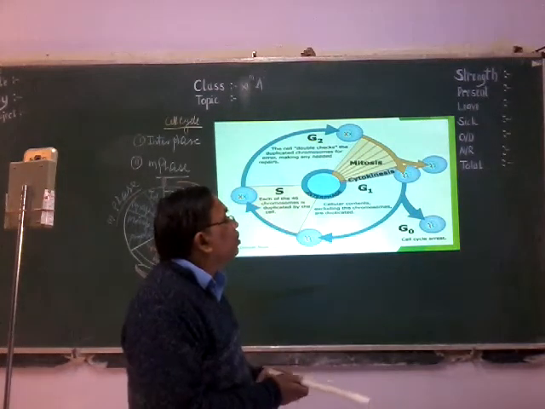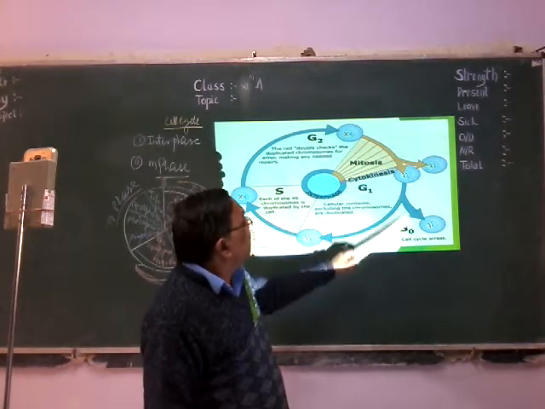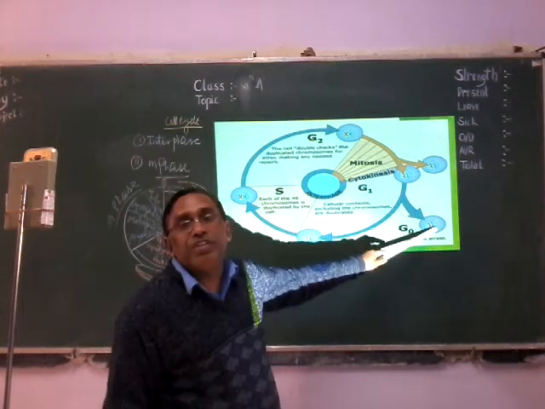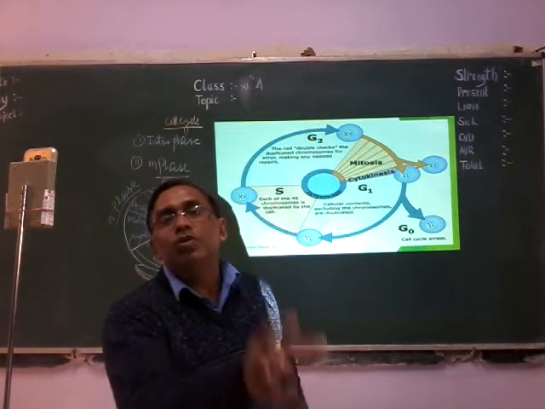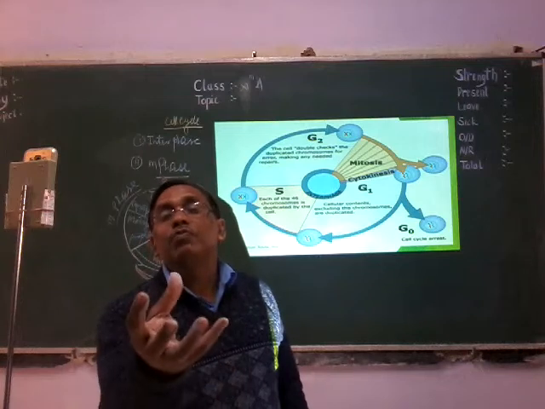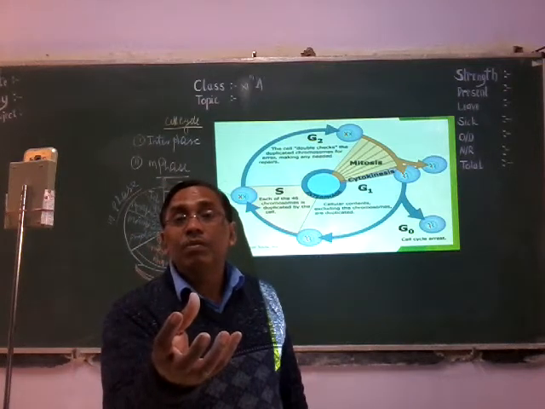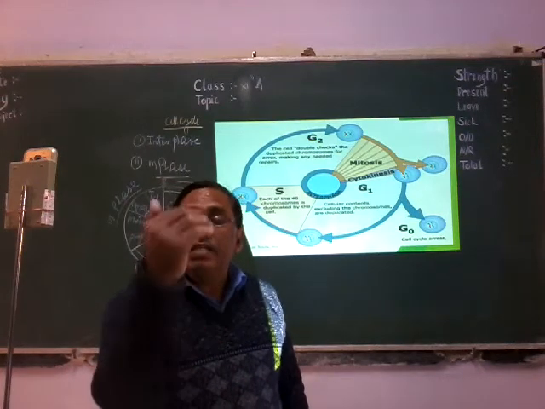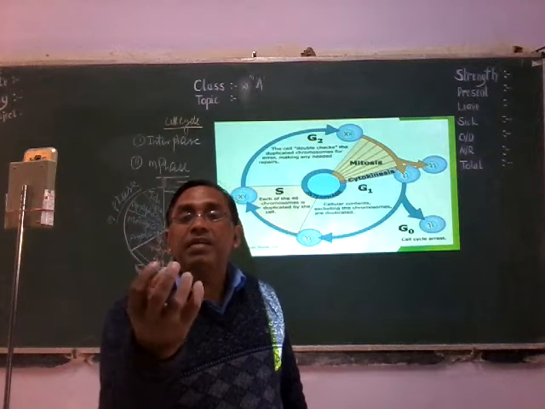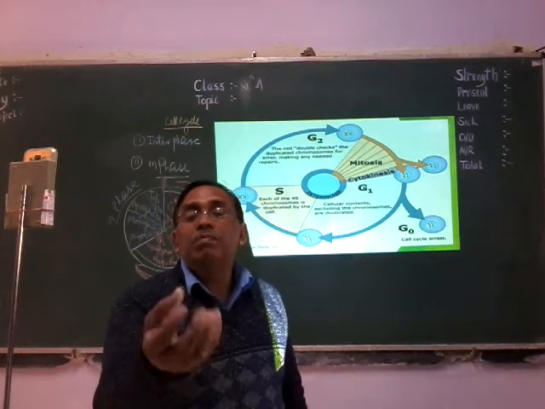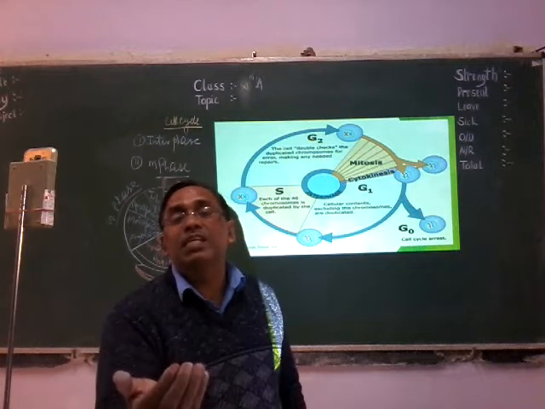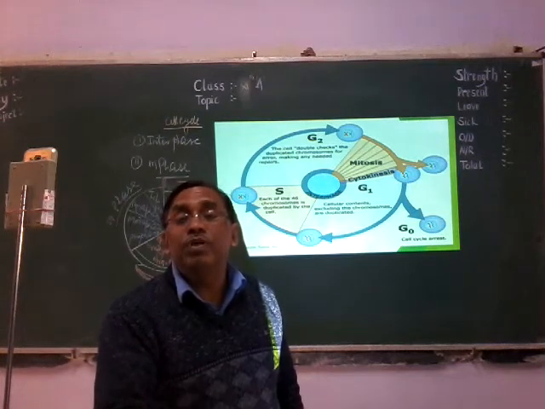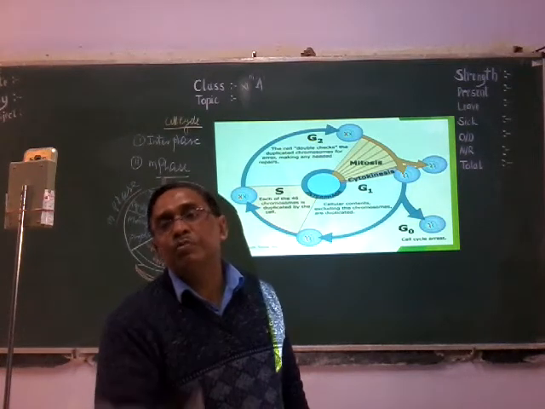cells. What I told, among these two daughter cells, one daughter cell undergoes G0 phase. G0 phase means it stops division and undergoes specialization to perform a particular function. Just like in plants, in the apical meristem, the cells divide, then some cells remain meristematic, but some cells undergo modification into parenchyma, collenchyma, sclerenchyma, epidermal part, xylem, phloem, becoming permanent to perform a specific function.